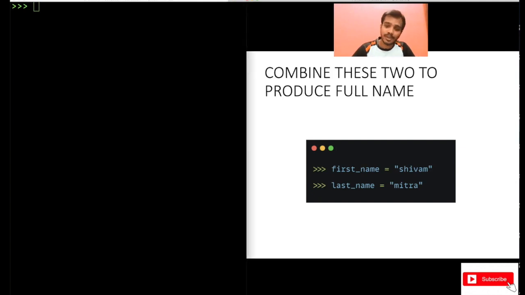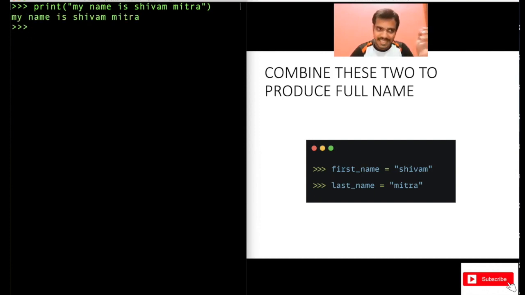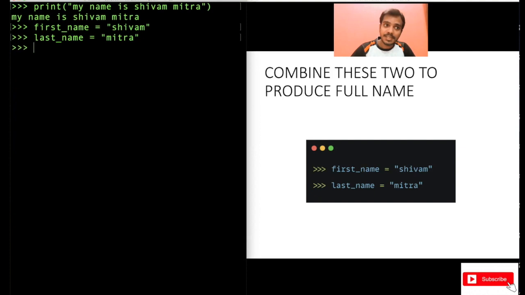You cannot do this shortcut here. You cannot do something like print my name is Shivam Mitra. This is actually cheating. Of course, you can print it using this logic also, but no, you do not have to do it like this. What you should have is first name equal to Shivam, and last name, you can write your own name, last name equal to Mitra. Now you have to use these two variables, first name and last name, to print something like my name is Shivam Mitra.